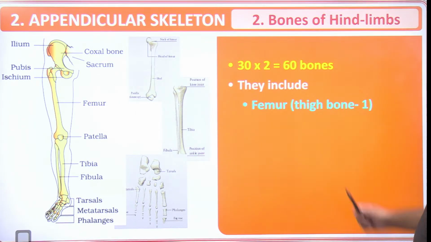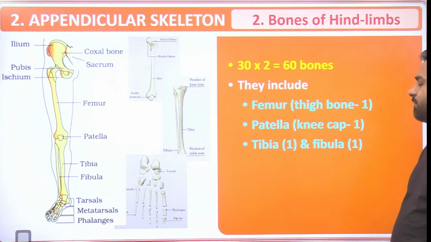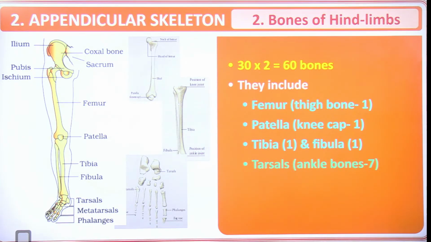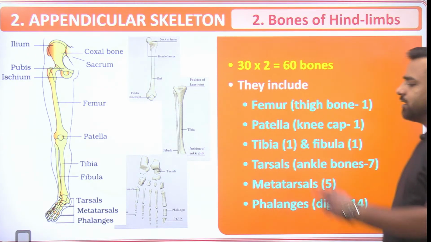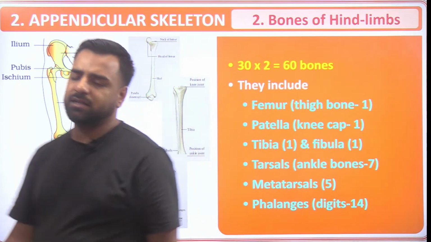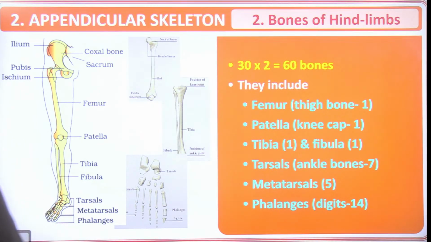So they include femur, which is the longest bone, it is 1. Then patella, we have a single kneecap, single tibia and single fibula. Tarsals, that is the ankle bones, they are 7. Metatarsals are 5. And phalanges, they are 14. So again the same count, and let me check, do we have any doubt as of now?